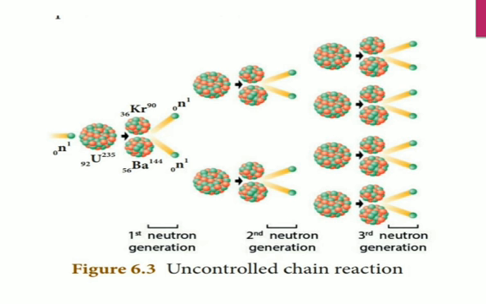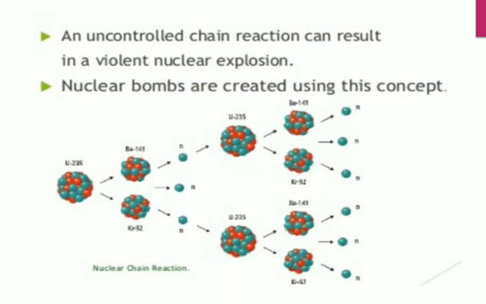Okay students, see this, you will understand. I'll tell you now, three neutrons are produced. That's why, see this, an uncontrolled chain reaction can result in a violent nuclear explosion. So nuclear bombs are created using this concept. Nuclear bombs are created using this uncontrolled chain reaction.